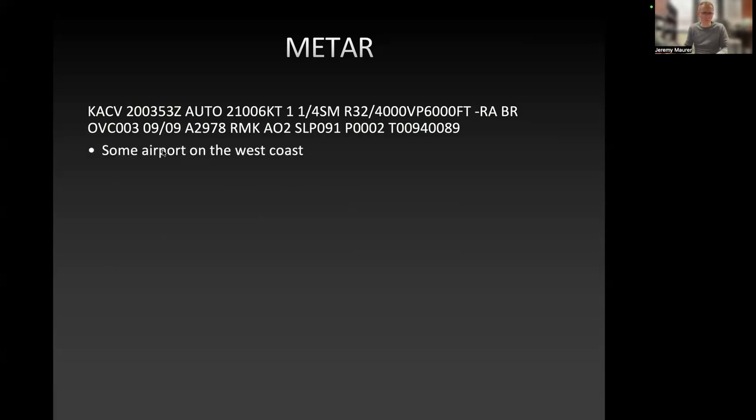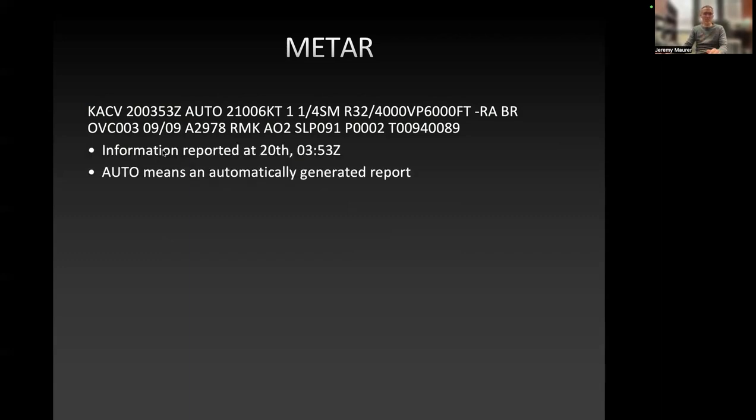Okay, so let's go through this one. By now, this should be old hat. We've got our KACV, excuse me. This is some airport on the West Coast. I don't know which one it is. We've got information being reported at that particular time, 20th of the month, 3:53 Zulu time. AUTO means that's something new. It means we have an automatically generated report.